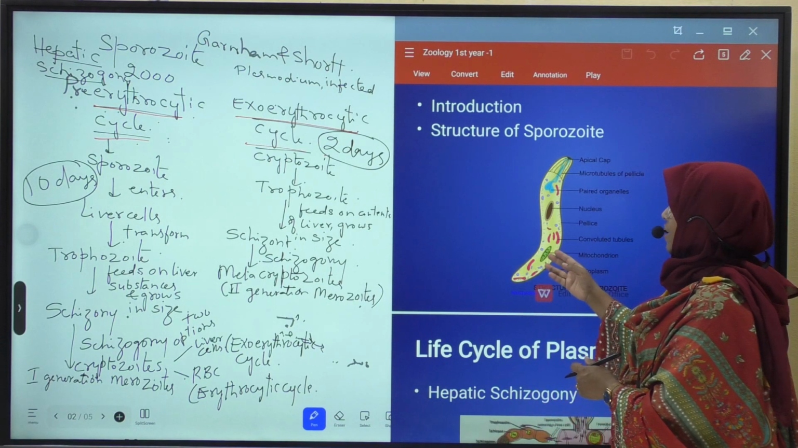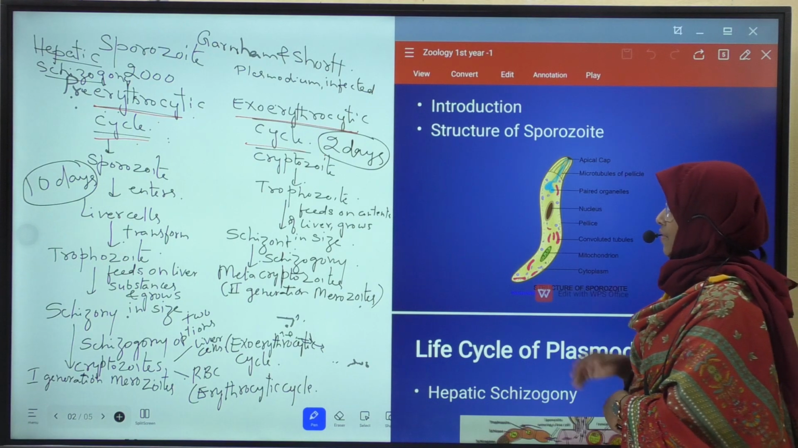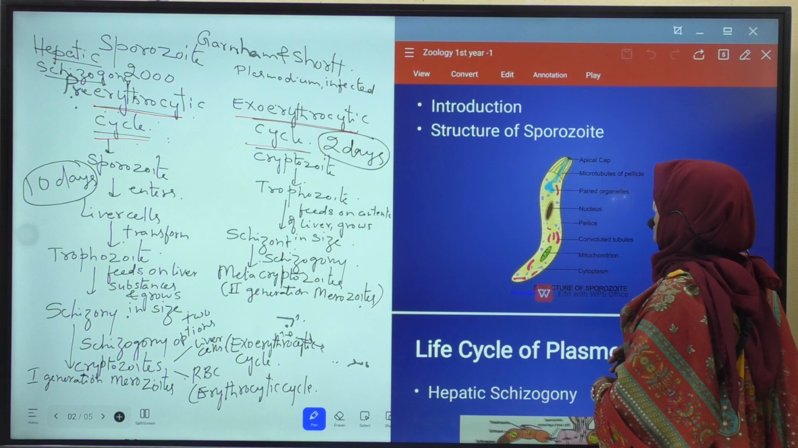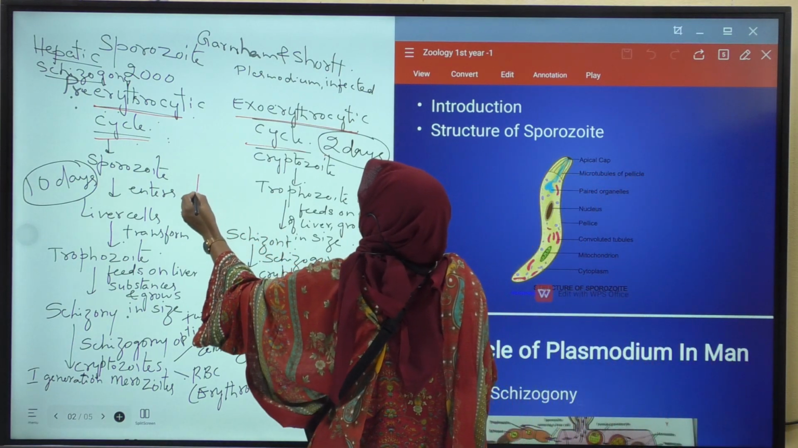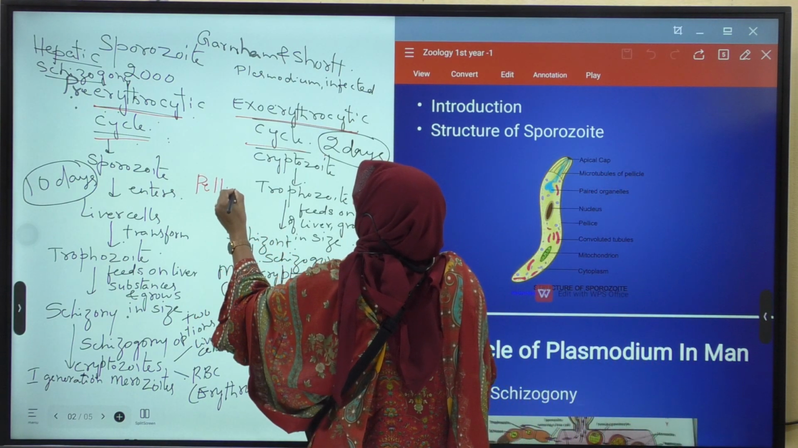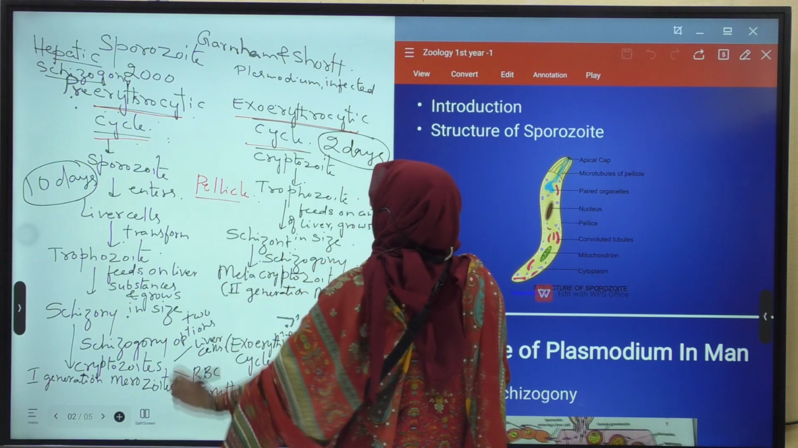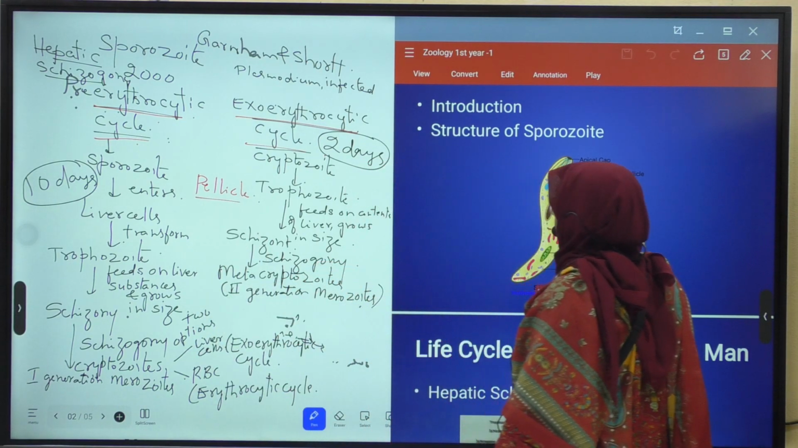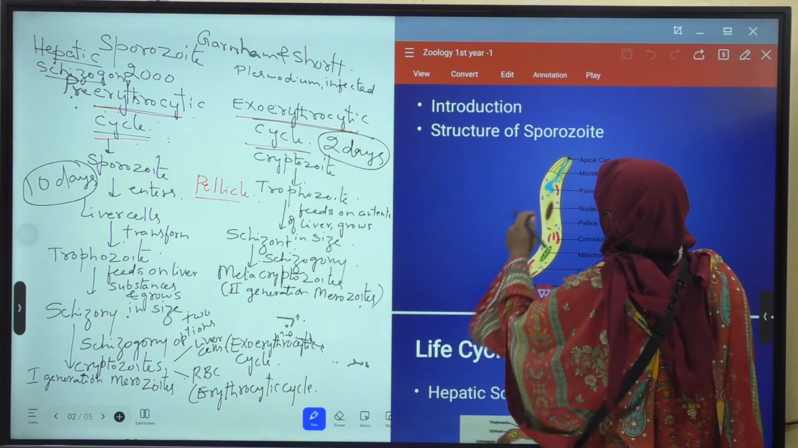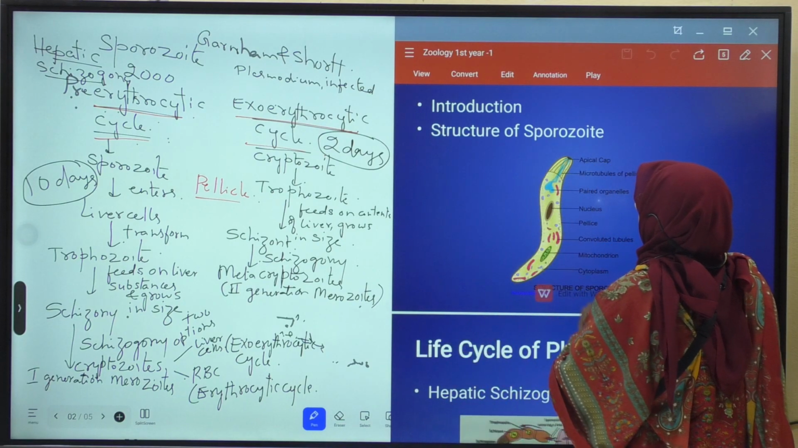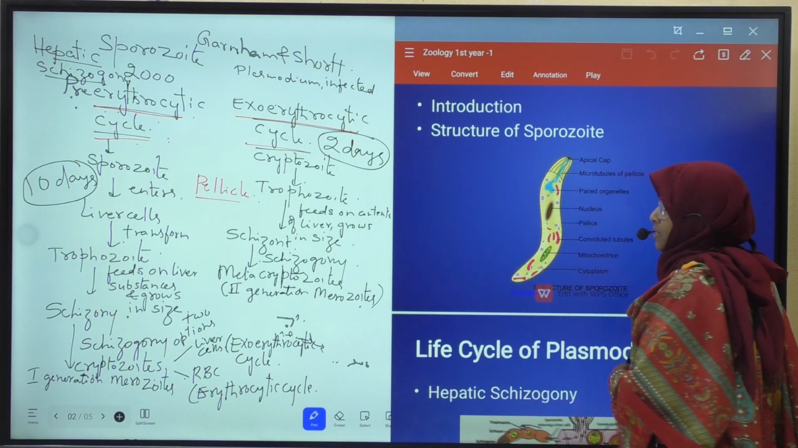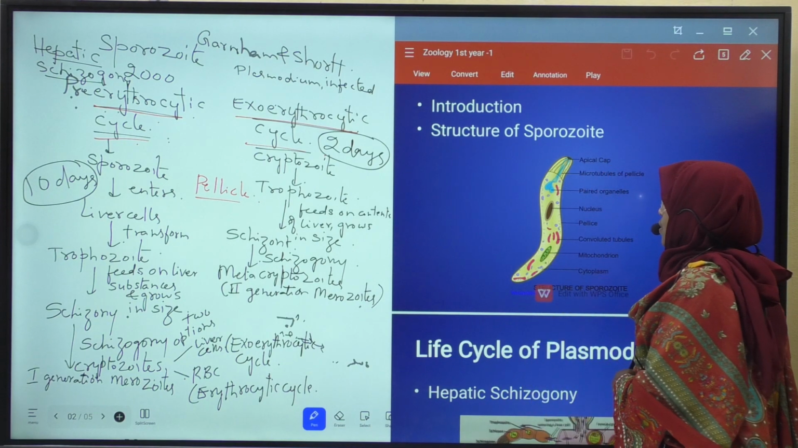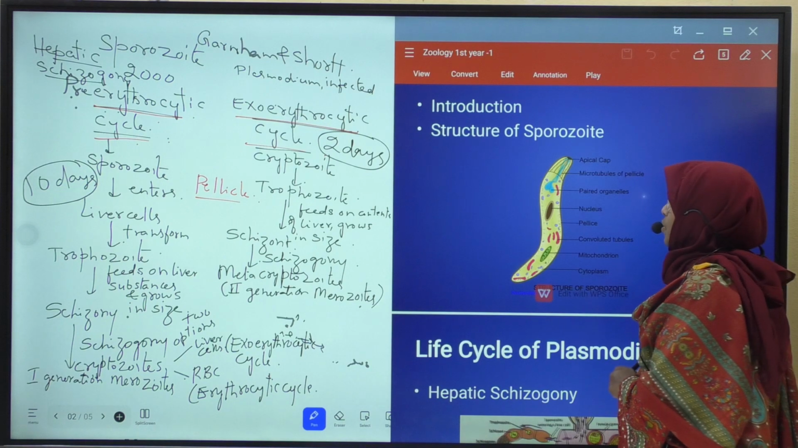Next, the body of sporozoite is covered with pellicle. The protective layer of the body of sporozoite is called pellicle. Next, inside the pellicle, in the body of sporozoite, many microtubules are present. They are useful for wriggling movements of the sporozoites.